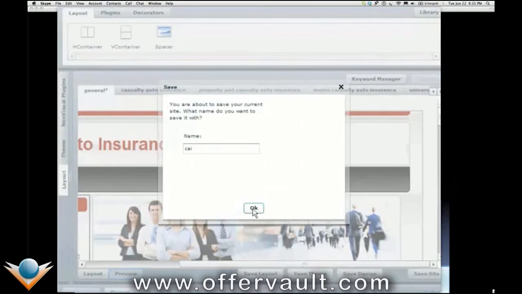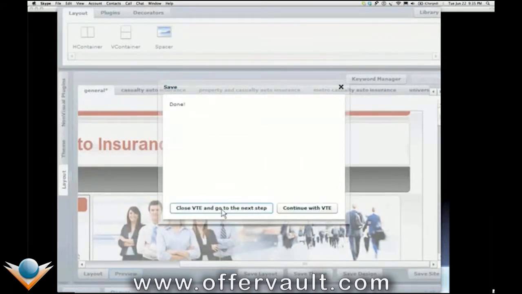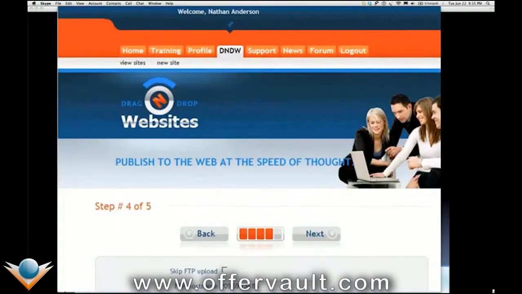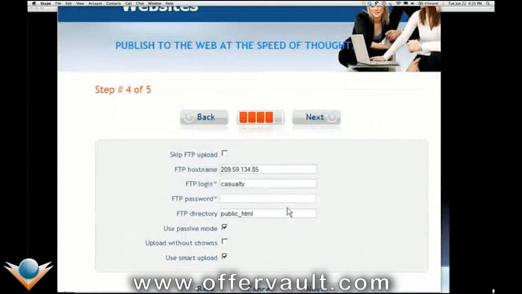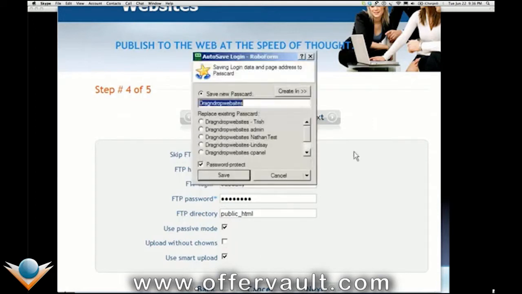Okay, give it the name and say OK, and then move right along, close VTE and go to the next step. Okay, here we go. Now we're at the upload screen. This is step 4 or 5. I use my FTP, my IP address for my host name. You would just use ftp.casualtyautoinsurance.org. And my login and my password. My host uses passive. Anyway, we click next,